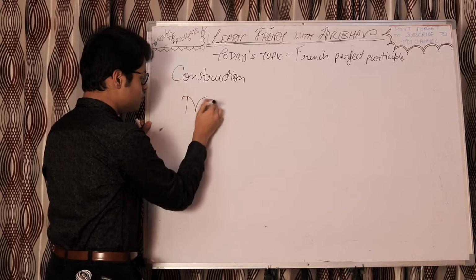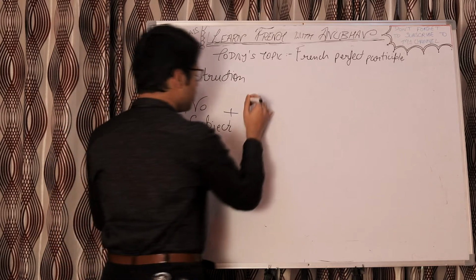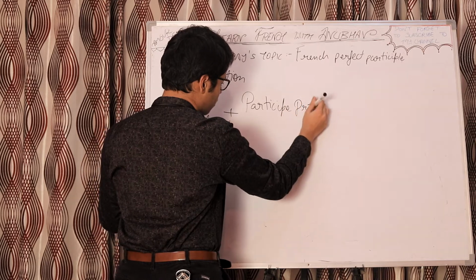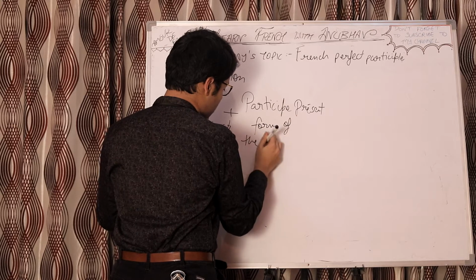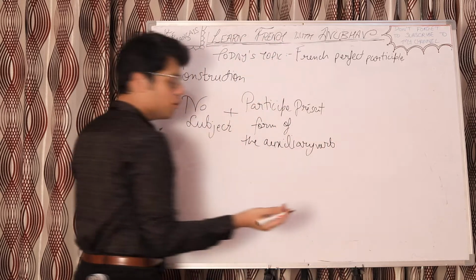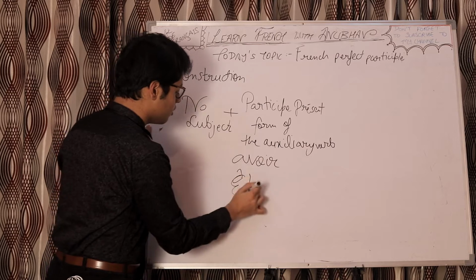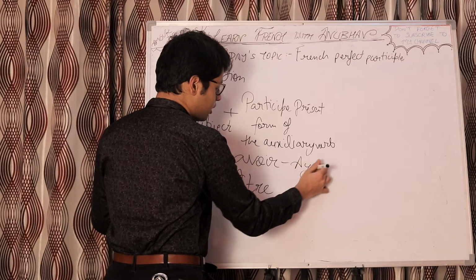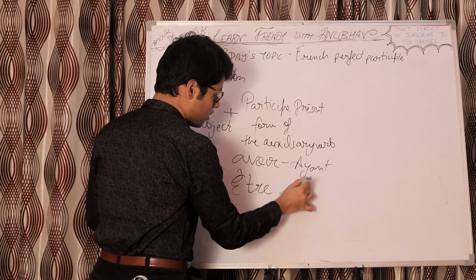First thing, no subject. Then we have the participe présent form of the auxiliary verb. We all know that there are two auxiliary verbs. It will be either avoir or être. Right, for avoir, it's ayant. For être, it's étant.